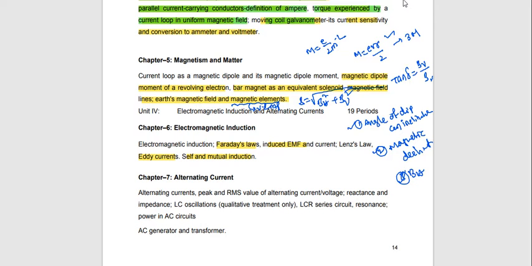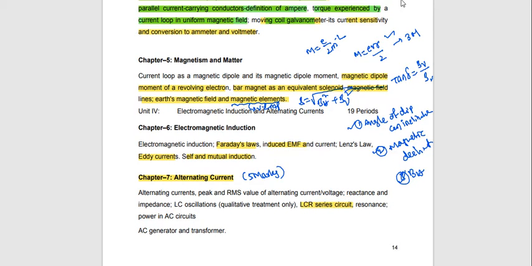Alternating current. This is the most important chapter. Why? Because from this you will get the long answer question. That's why you read all topics. What is important for the long answer? The most important long answer question is the LCR series circuit. This is the most important.